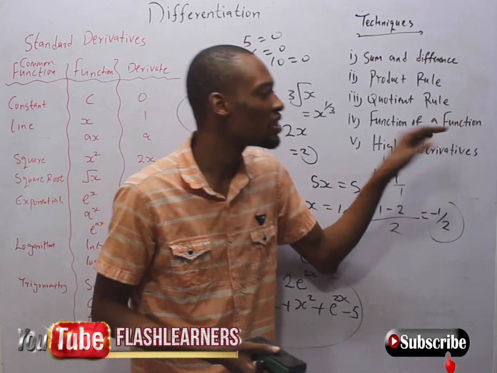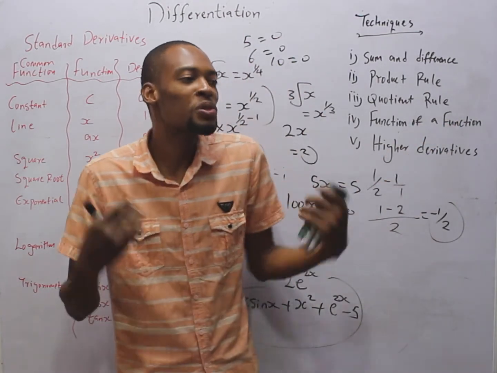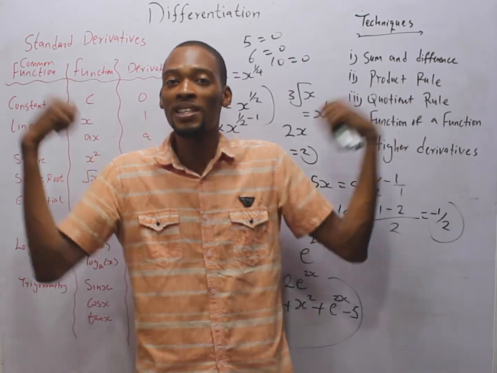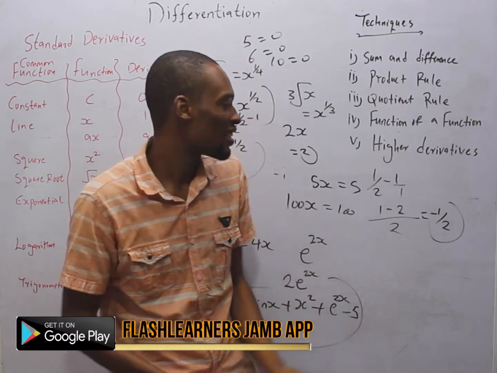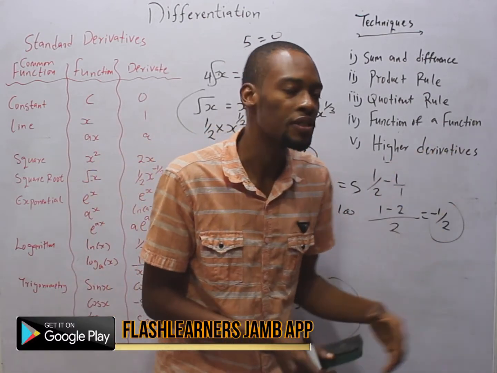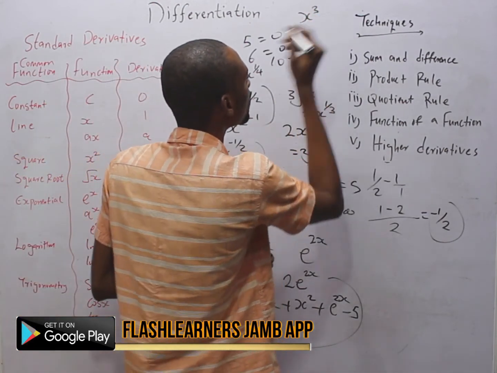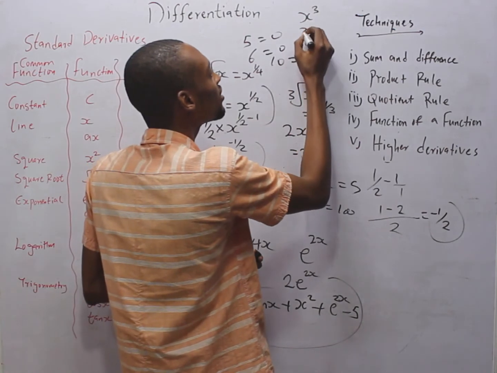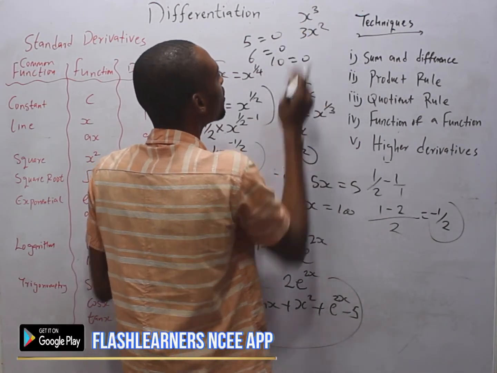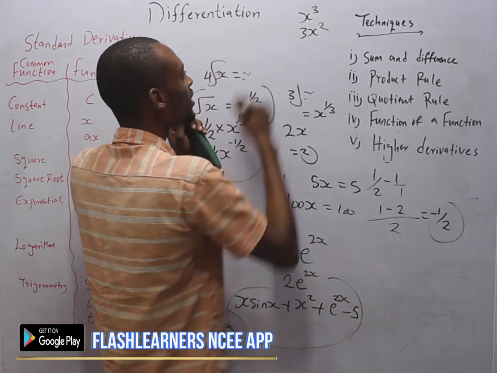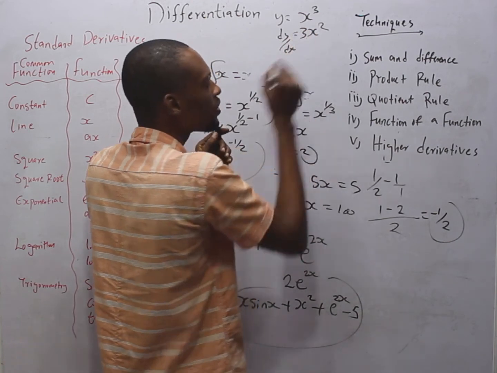Function of a function is when a function has another function. Your mom is putting you at her back, and now you are putting another person at your back. How do we solve things like that? Another one is higher derivatives. For example, if you have s raised to the power of 3, when you differentiate, you get 3s squared. Let's say y is equal to this, then dy over ds is equal to this.